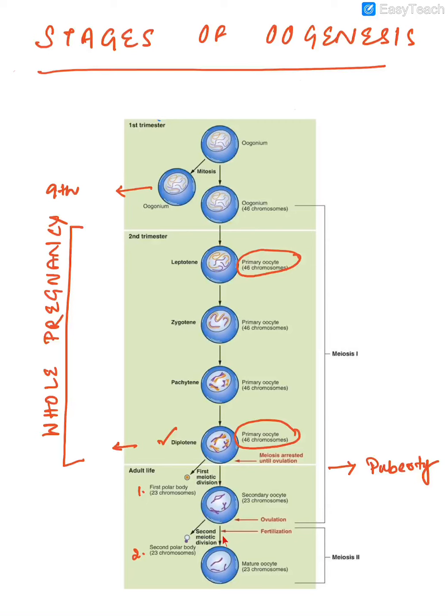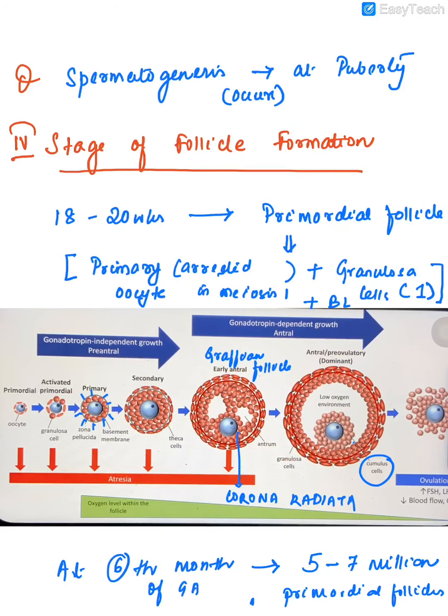The process of fertilization causes resumption of the second meiotic division and forms the product of conception, and the second polar body is released. So this is how oogenesis happens. This is an important question that you can be asked in NEET.